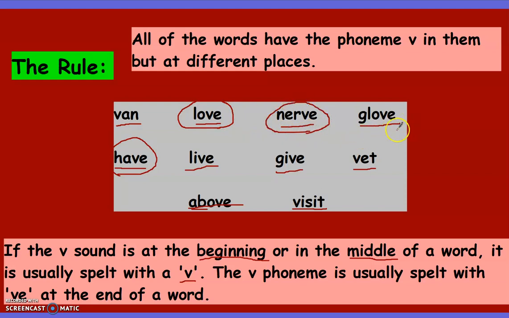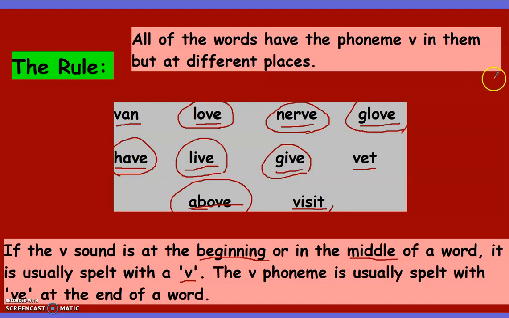And what is the rule that we have learned here today? The rule is this. If the V sound is at the beginning or in the middle, it will as usual be spelled with the letter that makes that sound, that is V. But if towards the end of the word we find VE, we will spell the same sound as V. Got it or no?